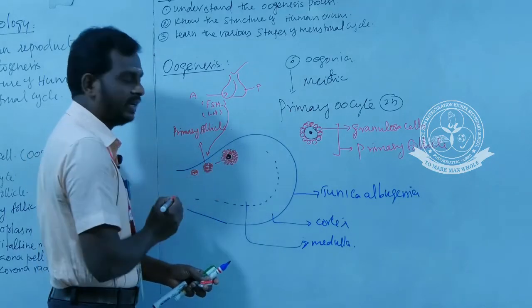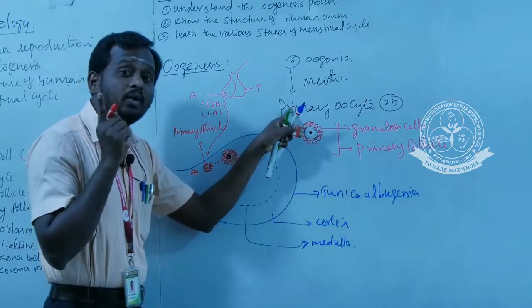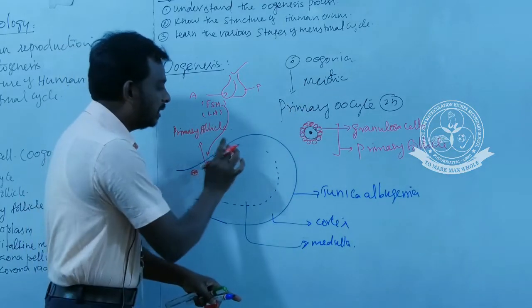But what is the stage of the egg? It always remains a primary oocyte. We are talking about the granulosa cells.